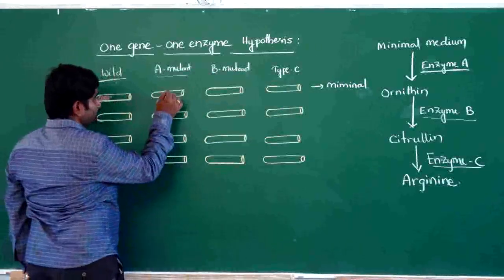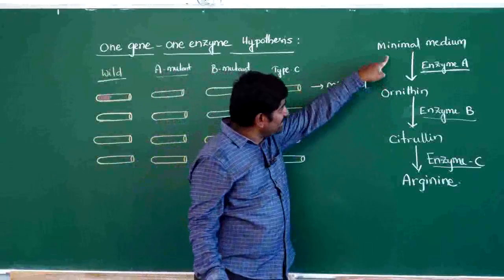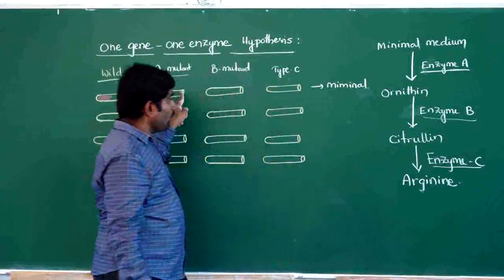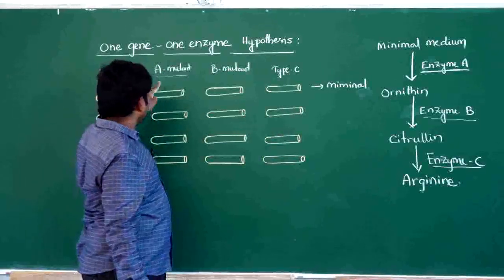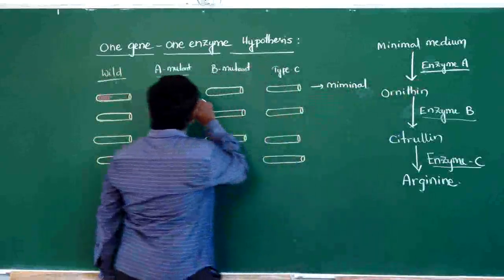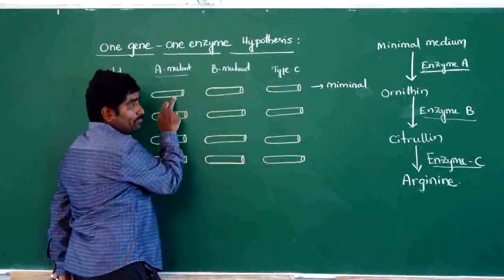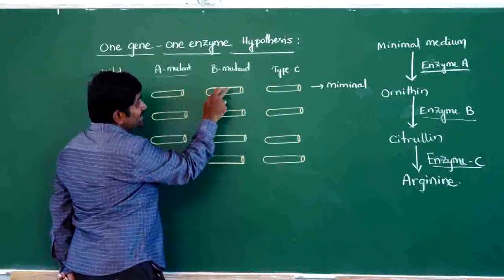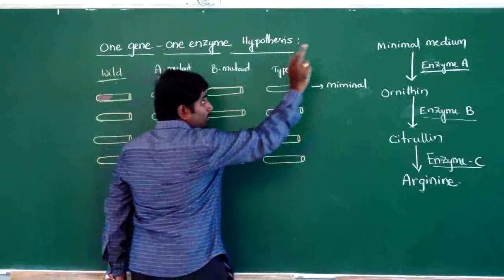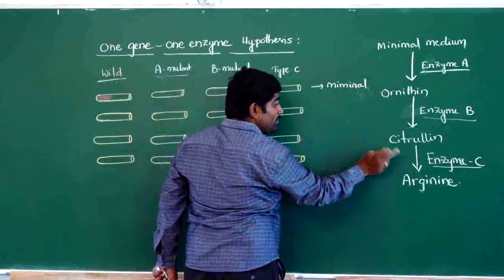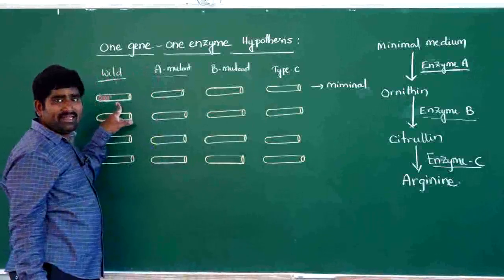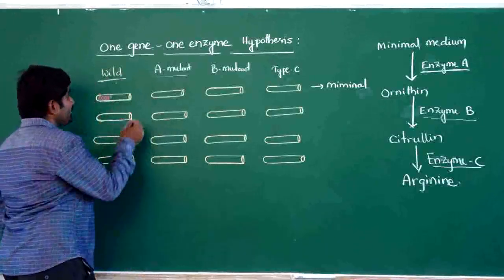Now, only when they can complete all these processes can they grow. In the minimal medium, type A cannot grow because they cannot synthesize ornithine from the minimal medium. Type B can synthesize ornithine, but they cannot synthesize citrulline, so they will not grow. Type C can synthesize ornithine and citrulline, but they cannot synthesize arginine, so type C also will not grow in minimal medium.